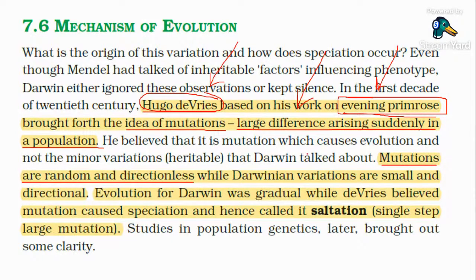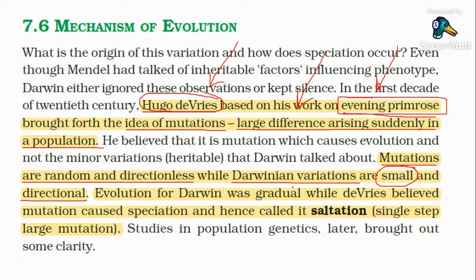Whereas when we studied the Darwinian variation, he told that the mutations or variations were small and directional. So according to Darwin, variations were small and directional, whereas according to Hugo de Vries, mutations are random and directionless. Random means at a very fast rate the mutations are happening. So evolution for Darwin was gradual.